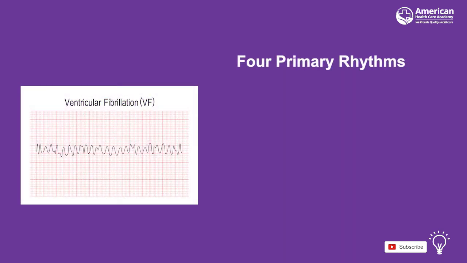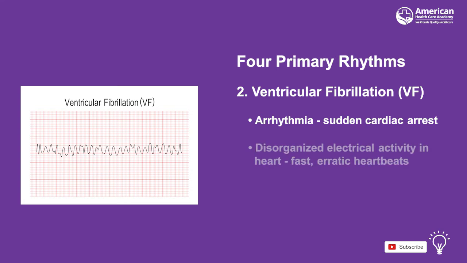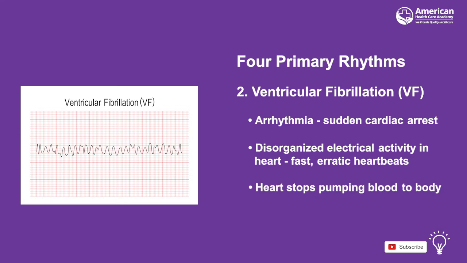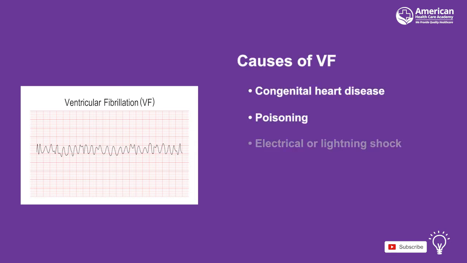The next cardiac arrest rhythm is ventricular fibrillation, known as VF, which is an arrhythmia that can cause sudden cardiac arrest. In VF, there is disorganized electrical activity in the heart and fast, erratic heartbeats, causing the heart to stop pumping blood to the rest of the body. VF is common in children and may have many causes, including congenital heart disease, poisoning, electrical or lightning shock, drowning accidents, trauma, or drug toxicity.